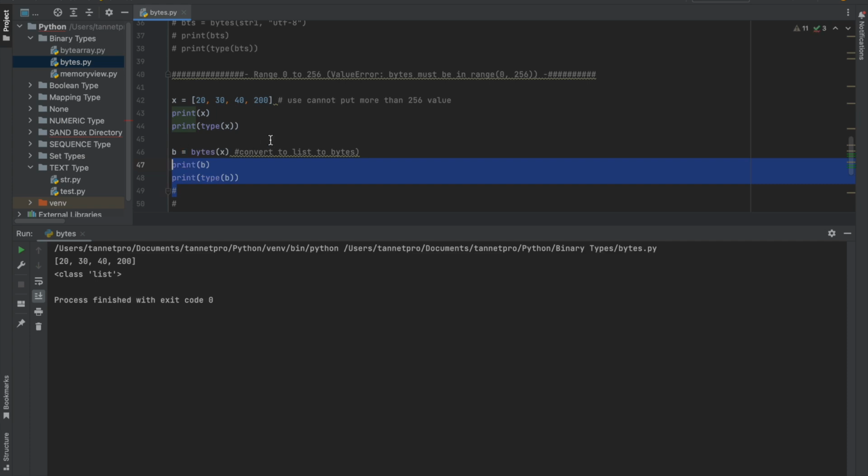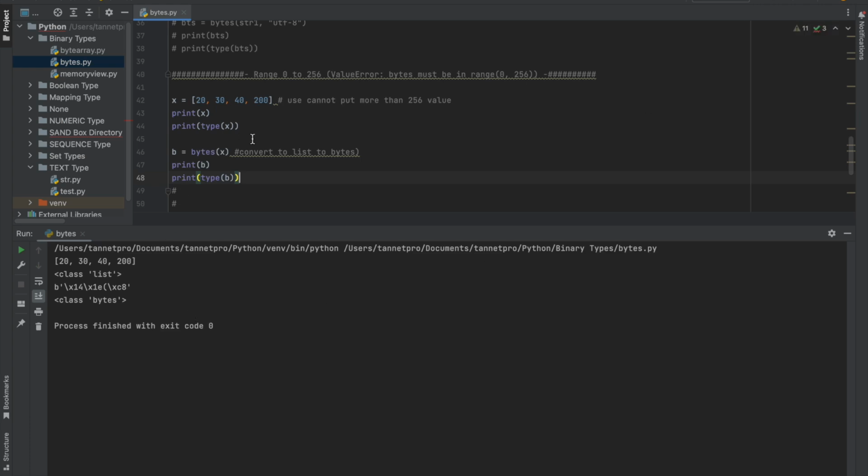Yeah, so what I'm doing here, I'm creating one list with multiple values. Then I print it out, and I show you the class, which data type it is: list. Then I convert it into bytes, and I print that out and show you the byte type.